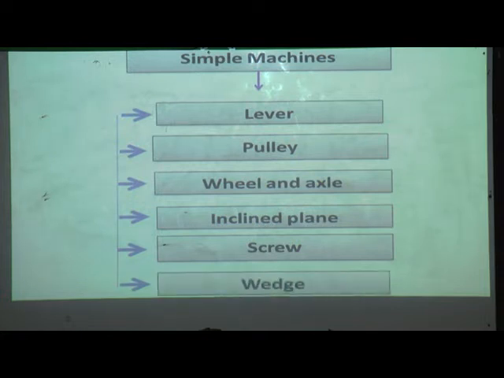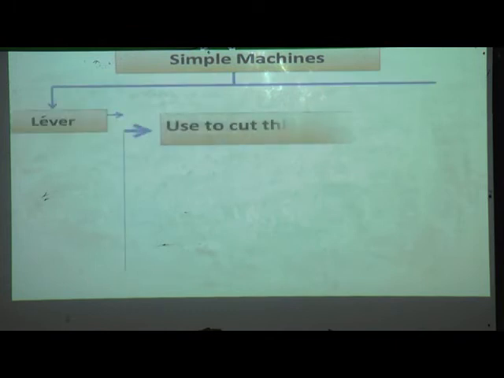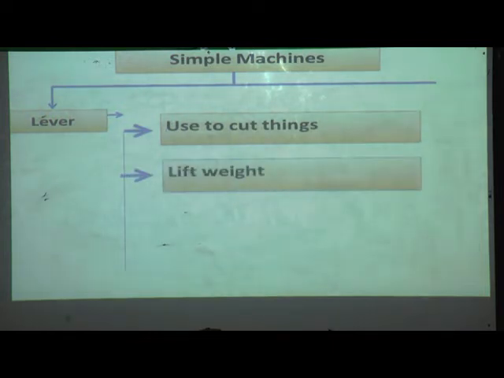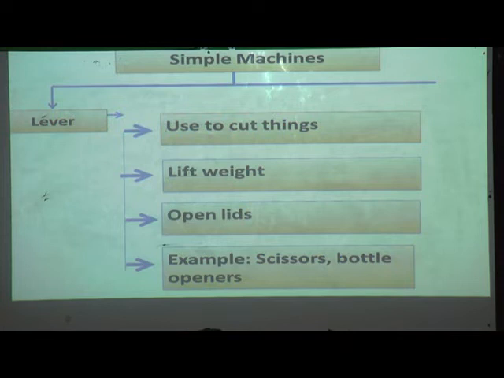These are some simple machines. Lever is used to cut things, lift weight, open lids. Examples: scissors and bottle opener are examples of levers.